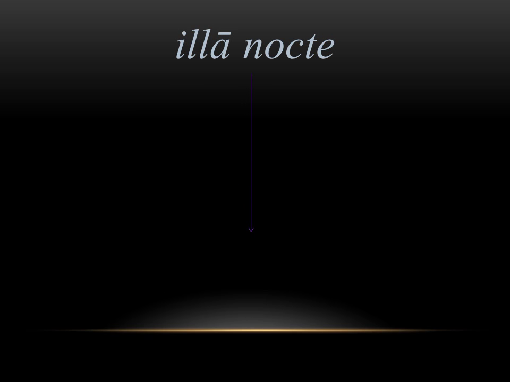Illa nocte means that night in Latin. And in English, from nocte we get the word nocturnal, which we've seen before. It means having to do with the night. Illa, though, means that in Latin, and you're going to learn this later on, but it leads to a couple of different words from the Romance languages, including la, le, il, and el in French and Spanish. And they all mean that or the in the Romance languages. They're coming from this Latin root, illa.